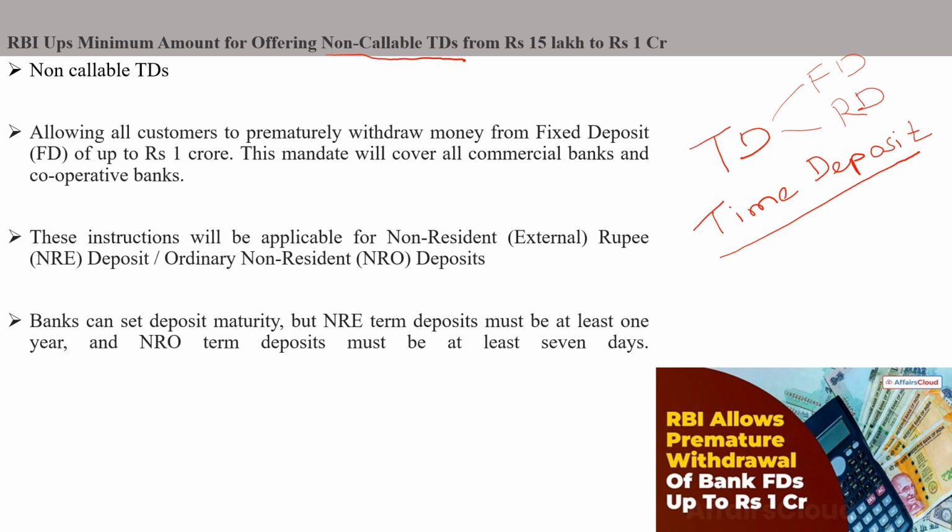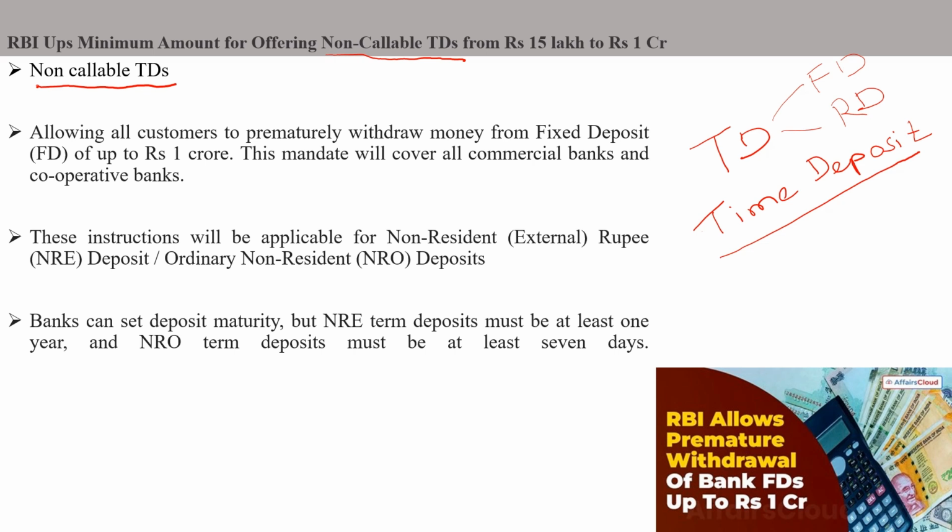RBI ups minimum amount for offering non-callable TDs from 15 lakhs to 1 crore. First we will see what non-callable TDs means. Non-callable means, say you are investing some amount for 5 years, you cannot withdraw or premature close that FD before those 5 years. That is called non-callable, which means if it is deposited for a particular period, you cannot premature close the TD before the expiry of that period.